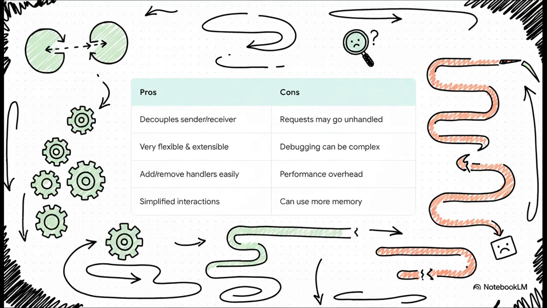Okay, the biggest win here by far is decoupling your sender and receiver. This gives you incredible flexibility. You can add, remove, or even reorder handlers on the fly without breaking your client code. It's amazing. On the flip side, debugging can get a little tricky since you don't immediately know which handler took care of the request. And you also have to be really careful that your chain is set up right, otherwise a request could fall through the cracks and never get handled at all.